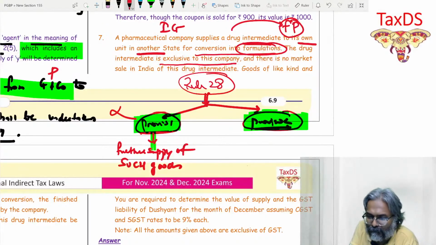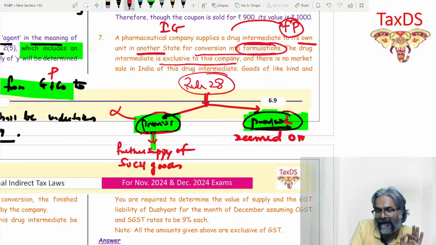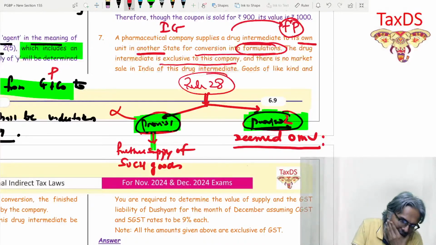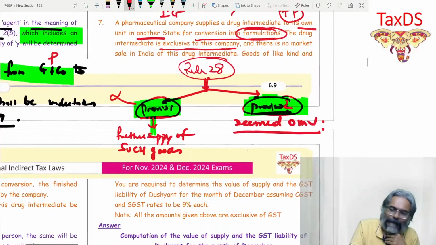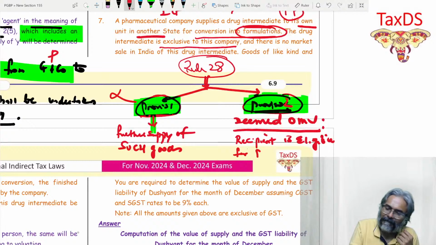Okay, now come to the second proviso. Second proviso is the game, students. Second proviso takes the concept of deemed OMV, deemed open market value. When would the deemed open market value be available, students? If the recipient is eligible for full ITC, this is a condition.